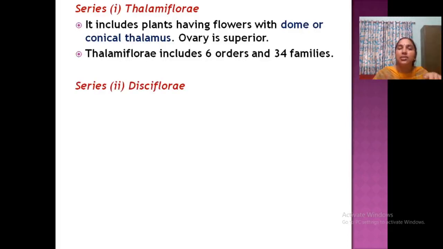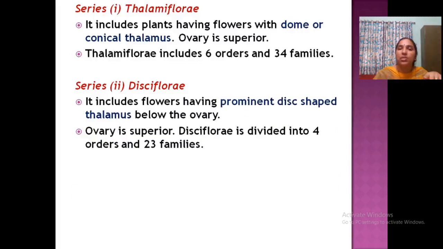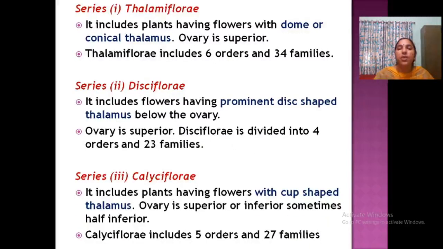It includes 6 orders and 34 families. Now the second series is Disciflorae. What is the feature? A prominent disc-shaped thalamus. The term itself indicates it, Disciflorae, disc-shaped thalamus. The ovary is superior. Here, 4 orders and 23 families. One more is the Calyciflorae. The thalamus is cup-shaped. Here the ovary is superior or inferior, we cannot differentiate. 5 orders and 27 families.